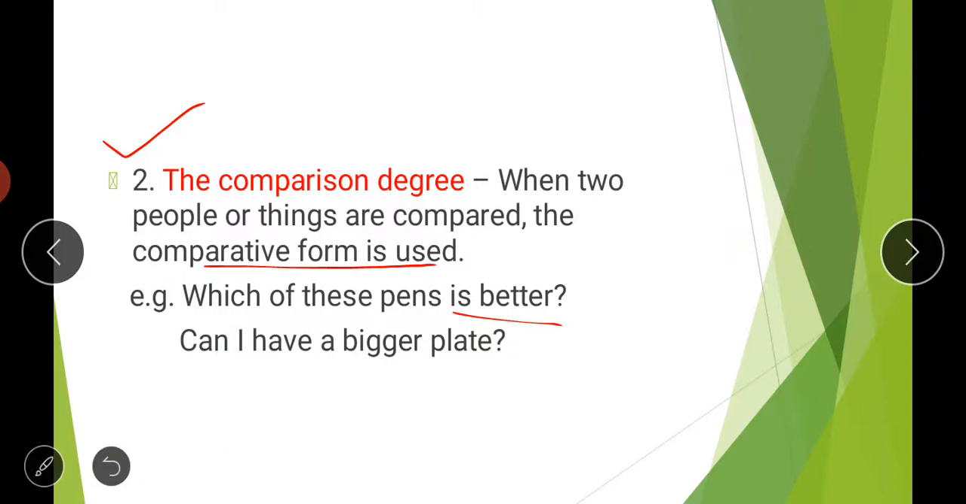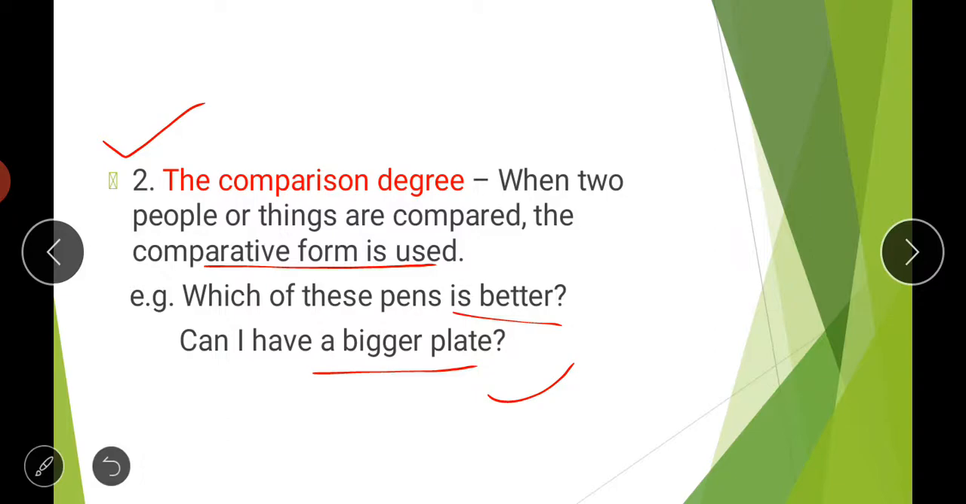And can I have a big plate, or can I have a bigger plate? For example, a shopkeeper is showing you a plate and you demand a larger size, so what will you say? Can I have a bigger plate? So not only in interrogative sense, we can use these in simple statement-like sentences also. Comparison means we are basically comparing two things. Red pen is better than blue pen, your plate is bigger than mine.